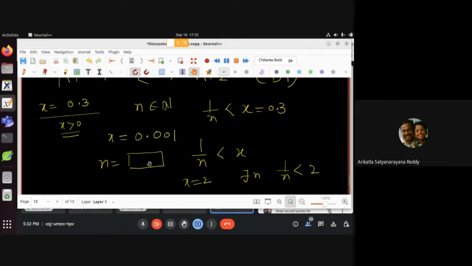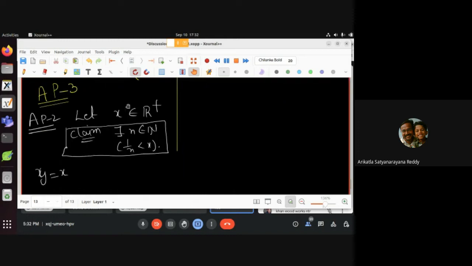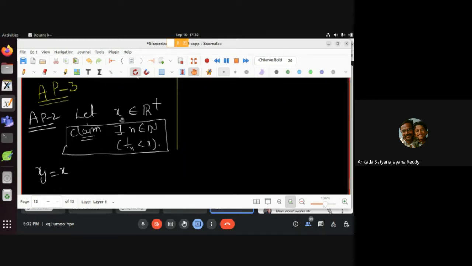0.001, then I can take n equal to some 1 lakh. Then 1 by n is less than that. So ऐसा अभी हमको x पता नहीं था, फिर भी हम फाइंड आउट कर सकते हैं. How do I choose n?